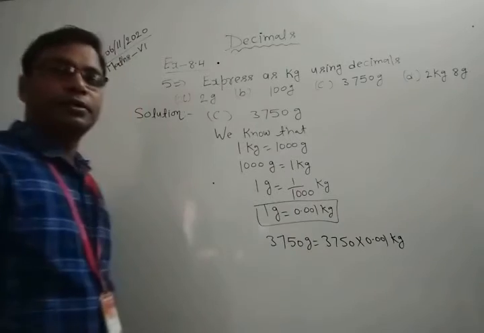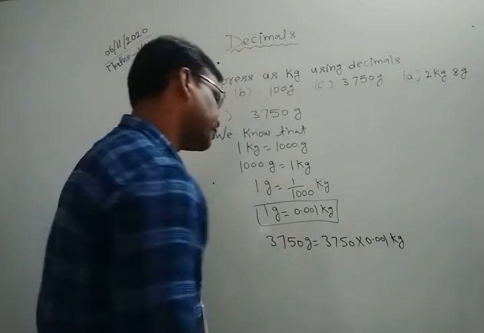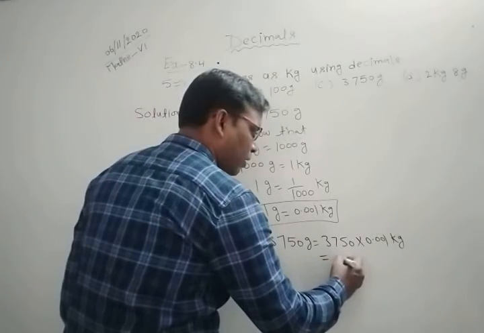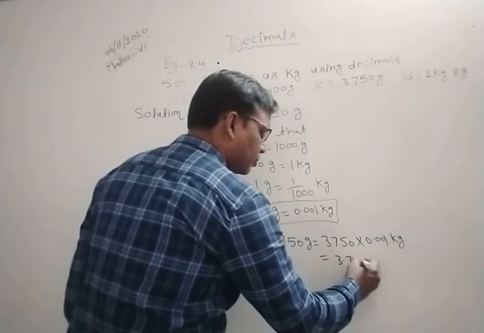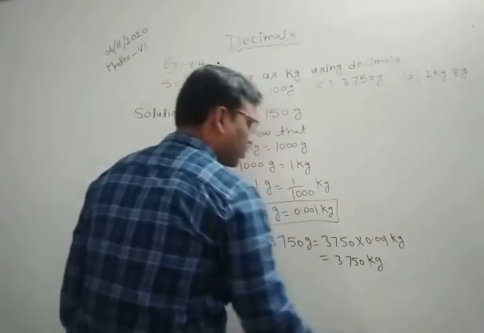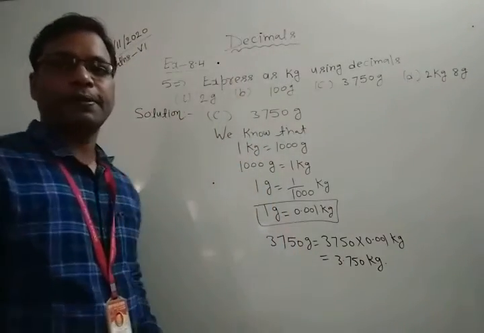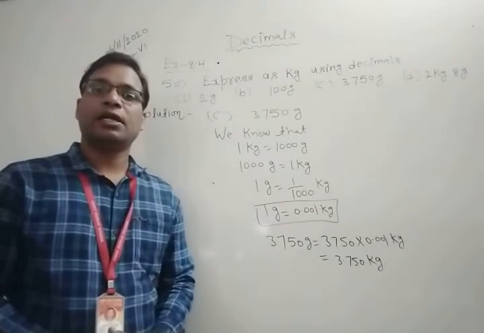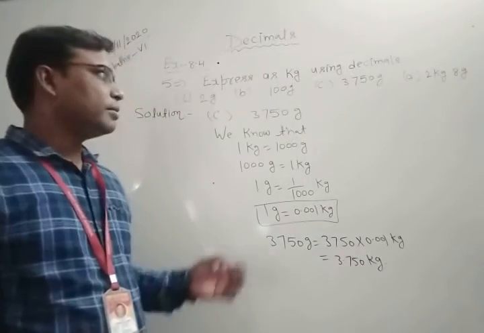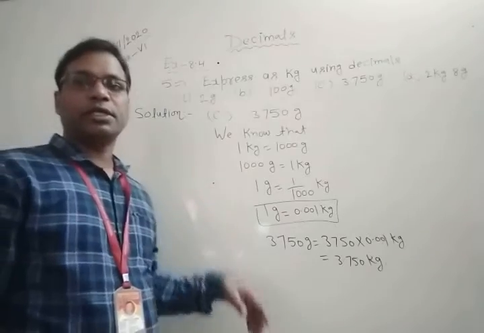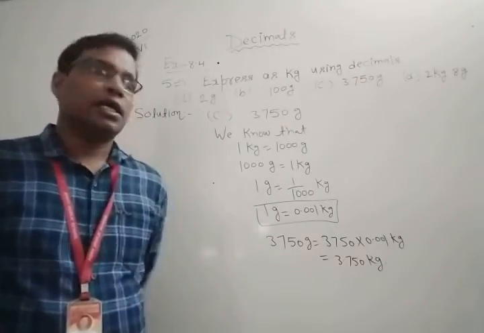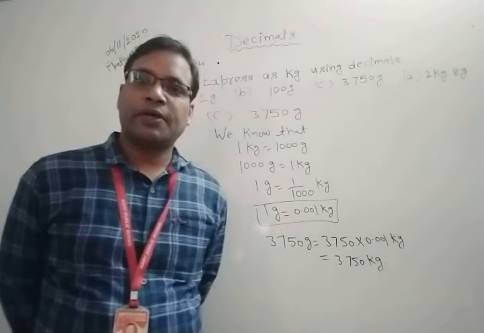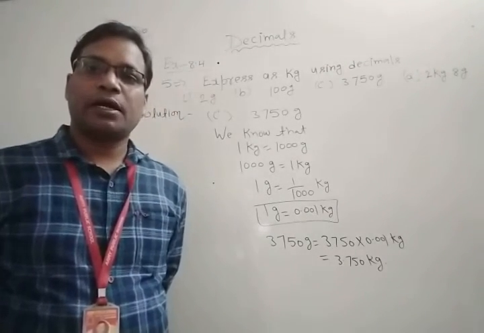Okay, so it becomes 3.750 kilogram. So then I hope all of you understood this question, and you are able to solve such types of questions that you can express as kilograms of given grams quantities using decimal numbers.